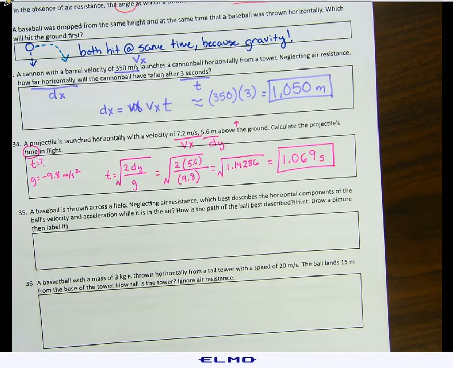Number 35. A baseball is thrown across a field, neglecting air resistance. Which best describes the horizontal components of the ball's velocity and acceleration while it's in the air? How is the path of the ball best described? So it's thrown horizontally.